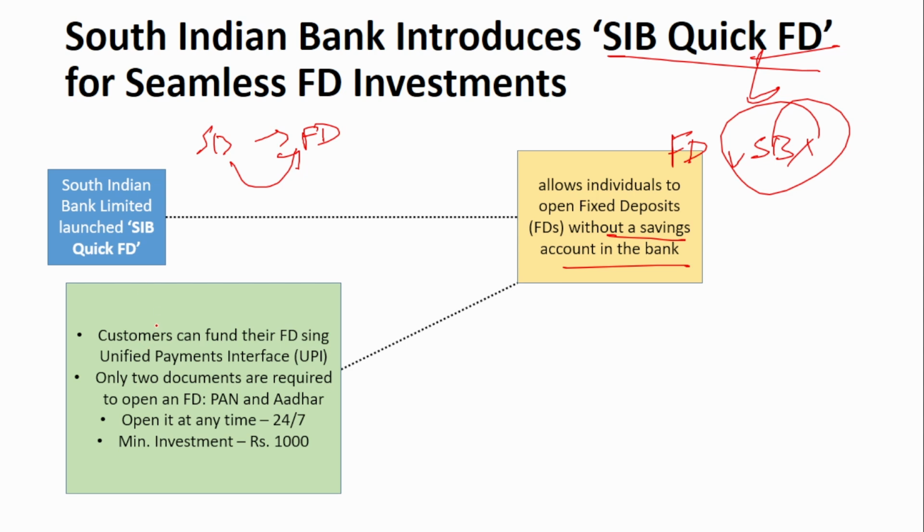And various features, if you see, customers can fund their FD using UPI. As I told you, how will the money get into the FD account? From the savings account. But here you don't even have a savings account. In that case, you can fund it using your UPI, and this UPI can be connected to any bank. Only 2 documents are required to open this FD. One is PAN and the other one is Aadhaar. And you can open it at any time, 24/7, and the minimum FD you can open is 1000 rupees. Remember, the bank is South Indian Bank, and the FD name is SIB Quick FD.